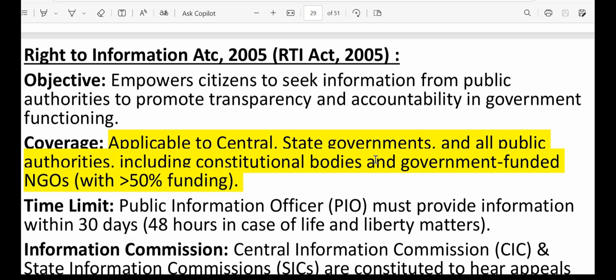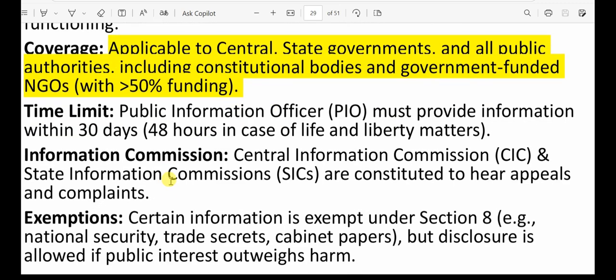It is even applicable to NGOs where government funding is more than 50%. As for the time limit, if you ask for some information, it must be provided within 30 days. But if it is regarding life and liberty matters, then it should be done within 48 hours.